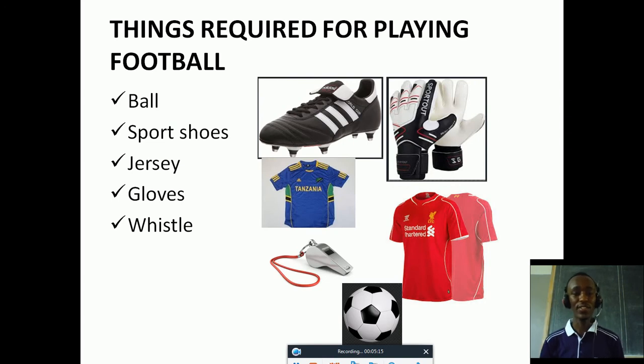Now, after all of that, let us look at the things required for playing football. When we play football, we use what? Yes. The first thing we say is that we must have a ball. We say that this is a football. A foot and a ball. It means a ball is used to play this game. So we must have a ball for football.